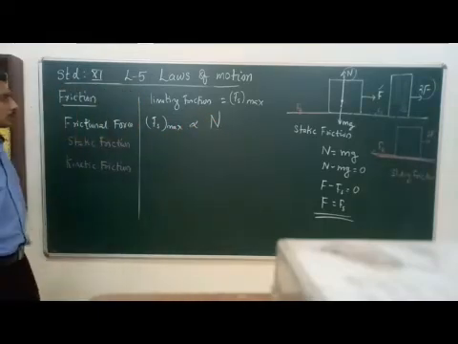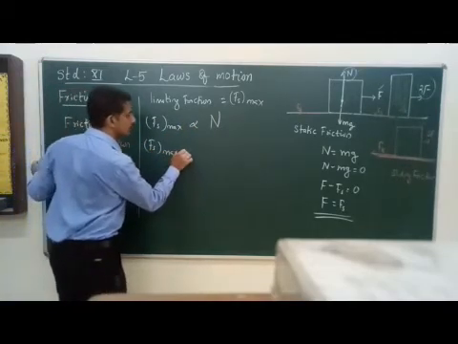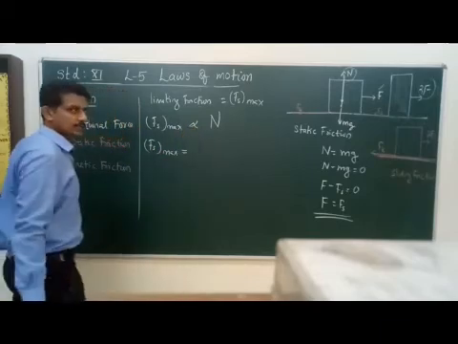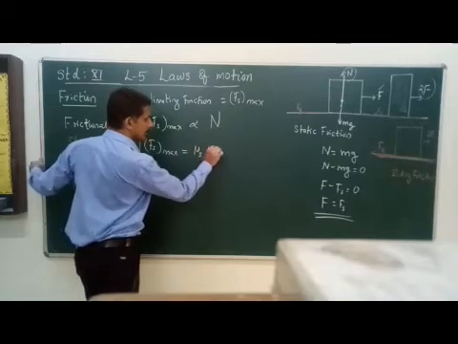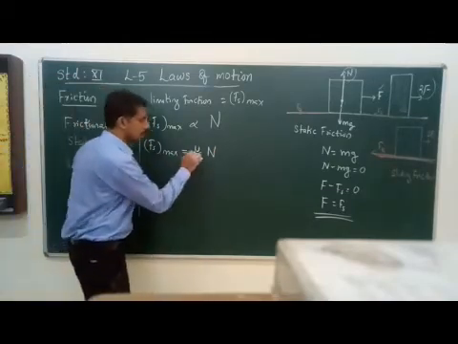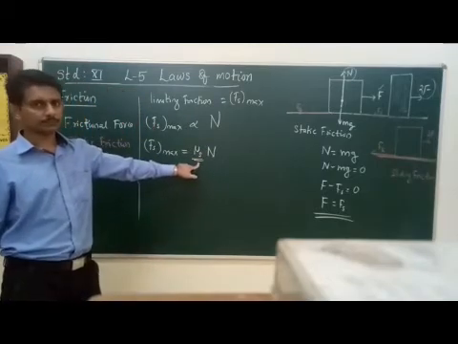So we can say that Fs max is equal to, with the proportional sign removed by a constant, μs into N, where μs is known as the coefficient of static friction.